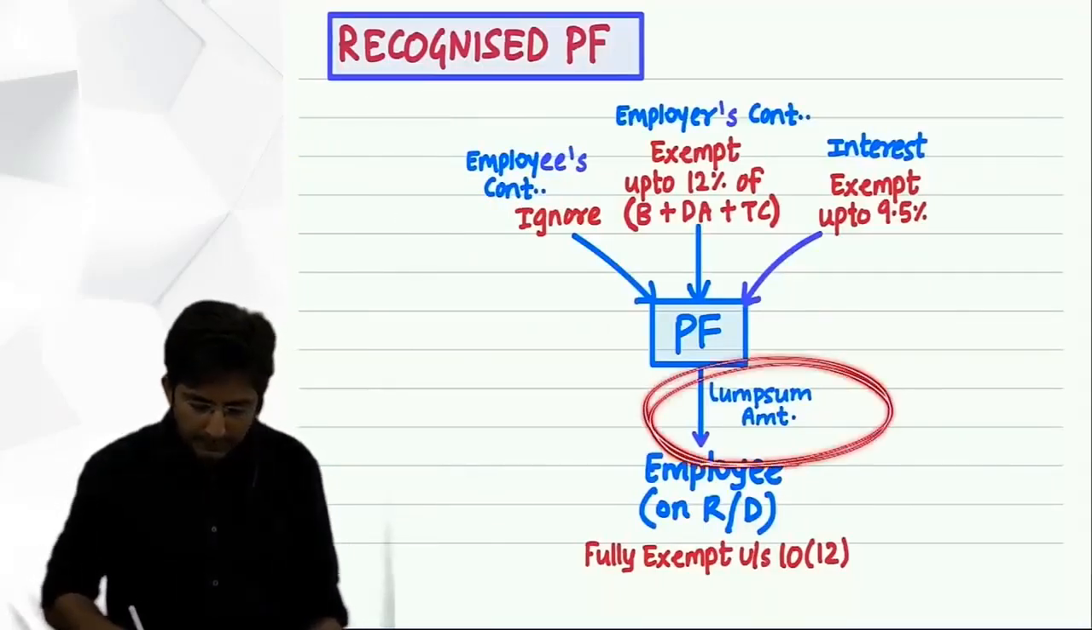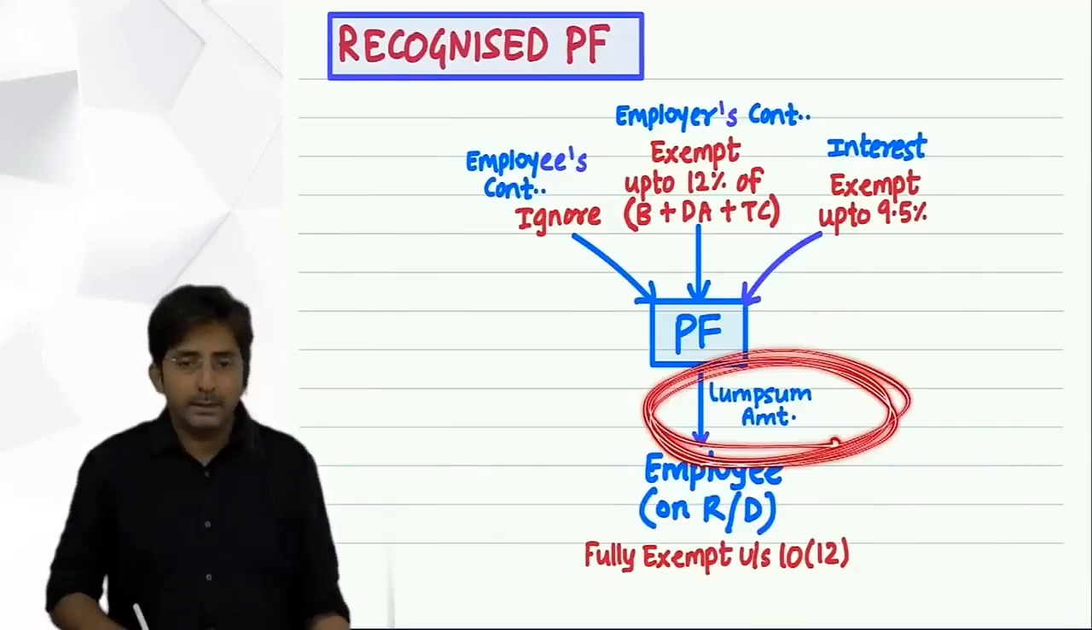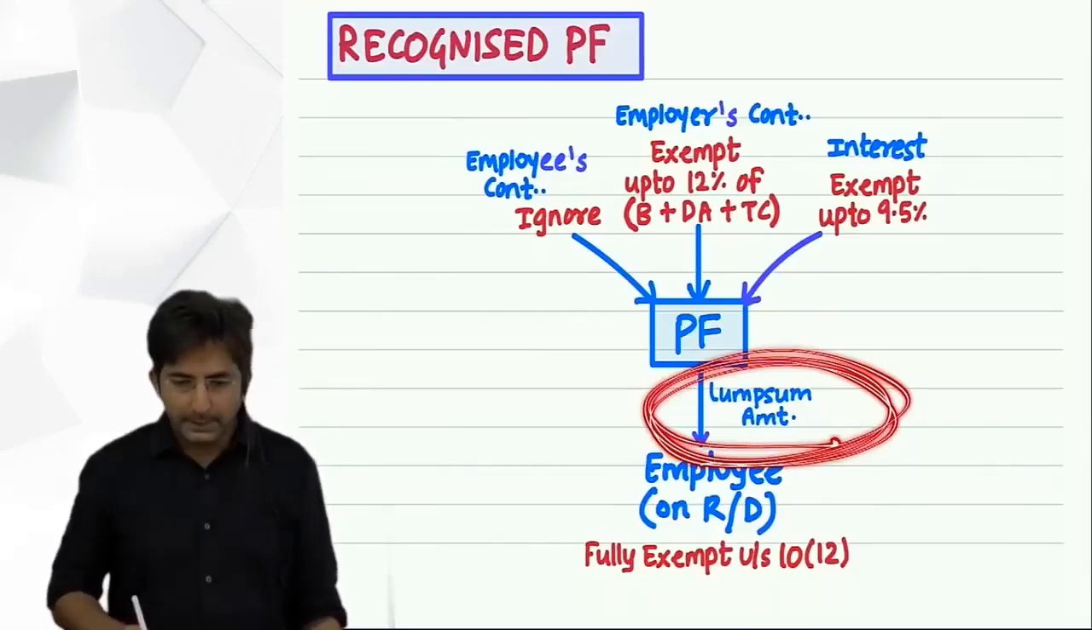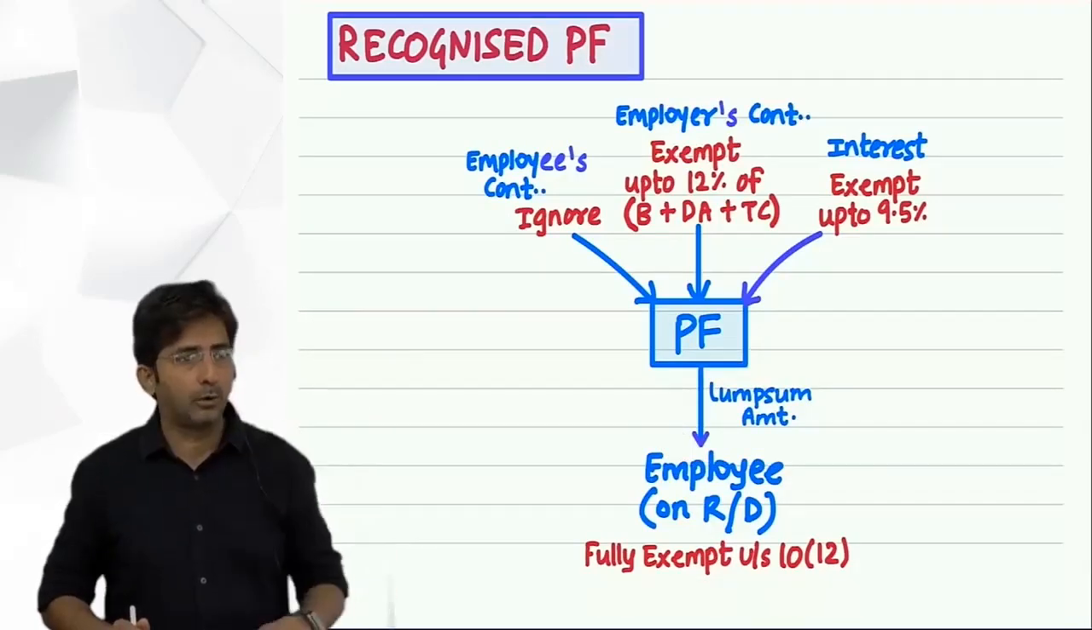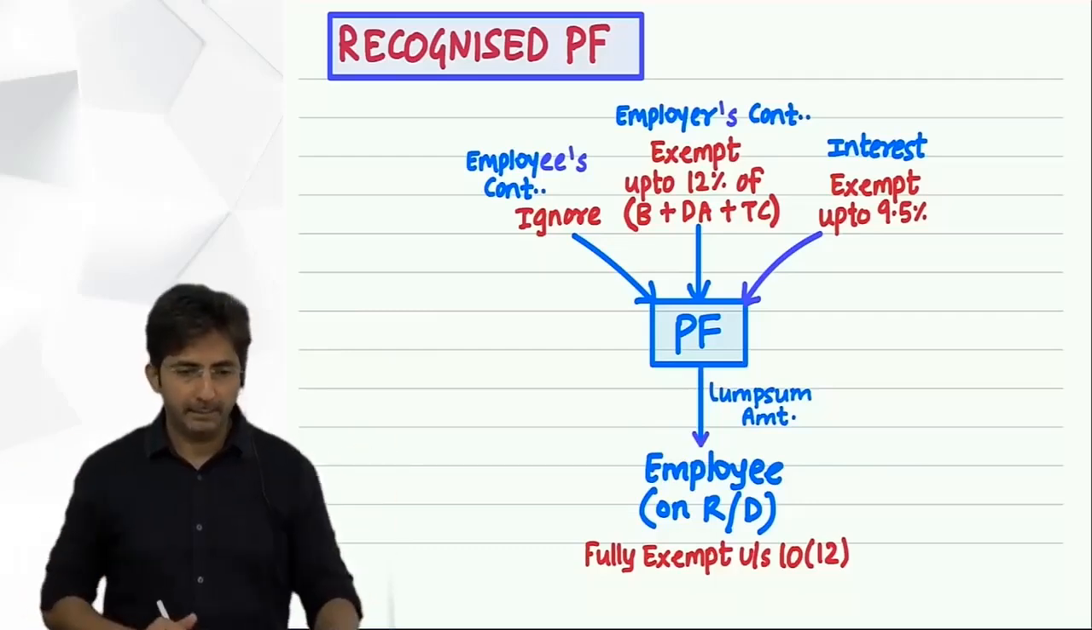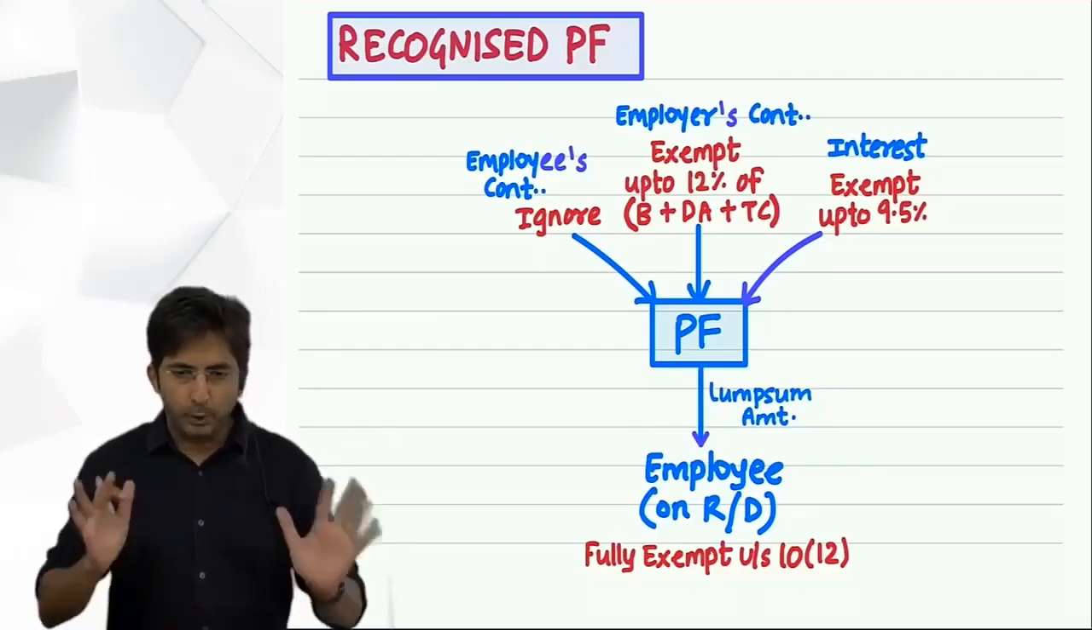And then how to present this thing? This is very simple. If a lump sum amount is given in the question, it is fully exempt. You will put directly a dash in the outer column because it is fully exempt. Okay. So RPF is also done.